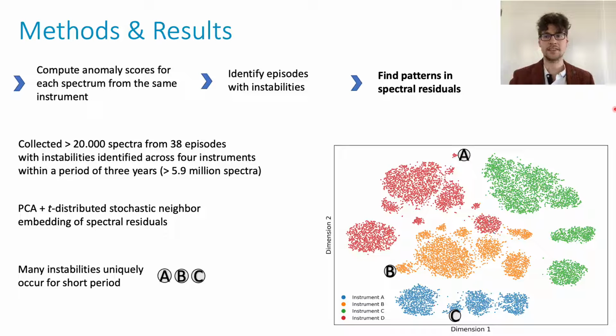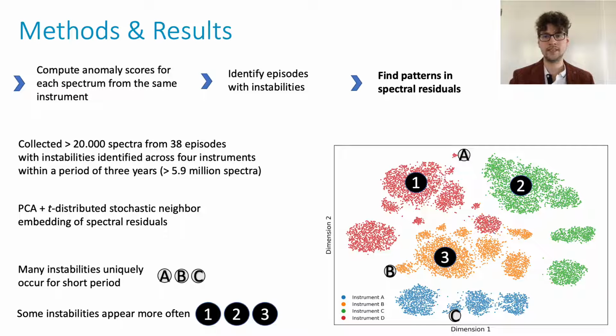The second thing you will notice is that some of the clusters are quite small. These clusters only contain spectra from a single event. Other clusters, however, mainly these ones, contain spectra from multiple events or instabilities. And this suggests that the same type of instability can reappear over time. For future studies, it could be interesting to investigate whether these clusters can actually be linked to a particular event or a malfunction in the instrument.